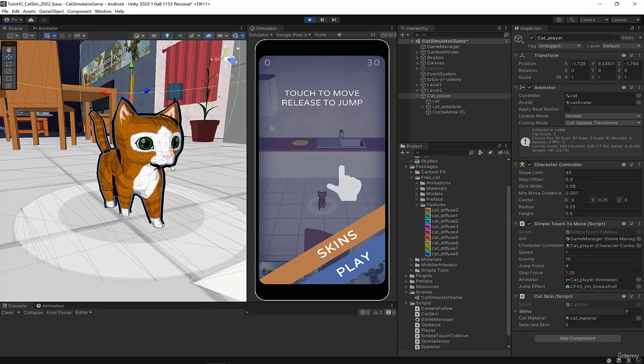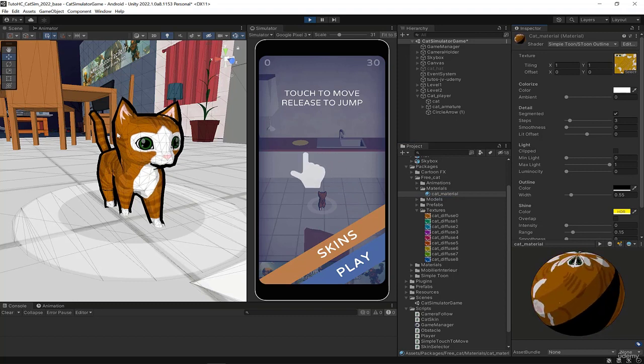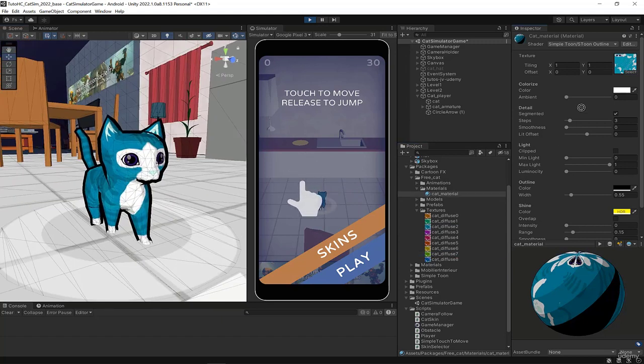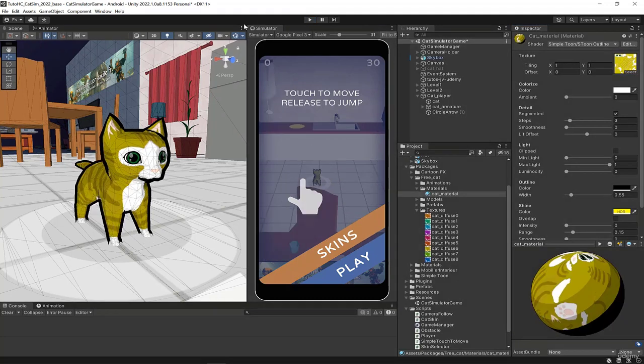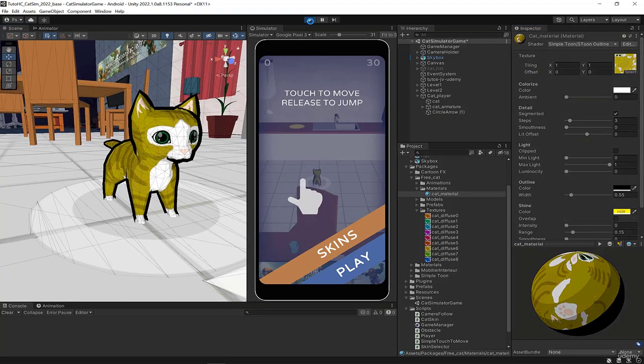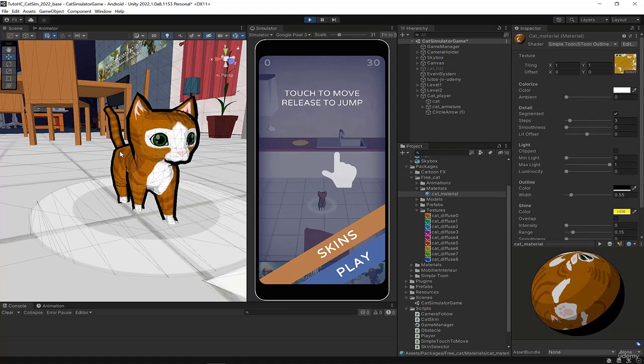Had I used the cat material, which is the one applied on the cat, when we modify the texture of the cat material here, it modifies the texture of the cat's look. I'll put the blue texture, for example, automatically the cat becomes blue. Here, we have access to the different textures. We have the possibility to modify all the cat's textures to be able to modify the skin. When we leave the game, it keeps in memory the last texture that has been applied, but if I restart the game, it's the information stored in the phone's memory that will be loaded.